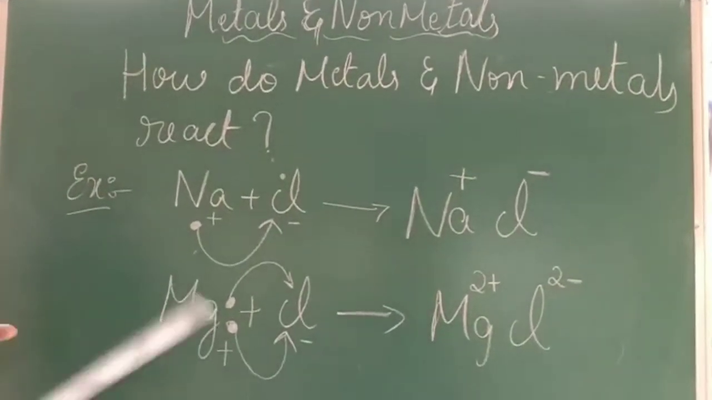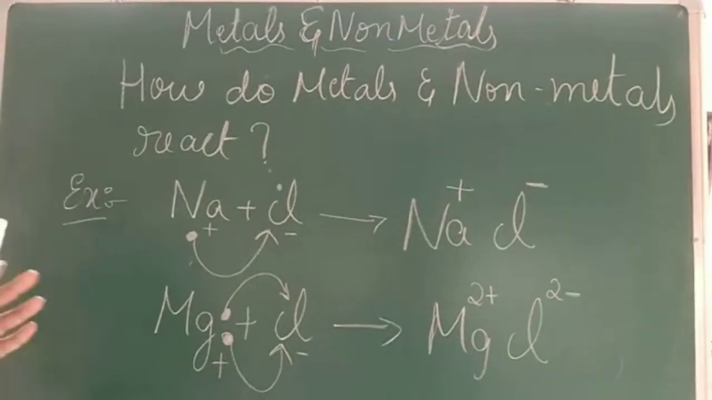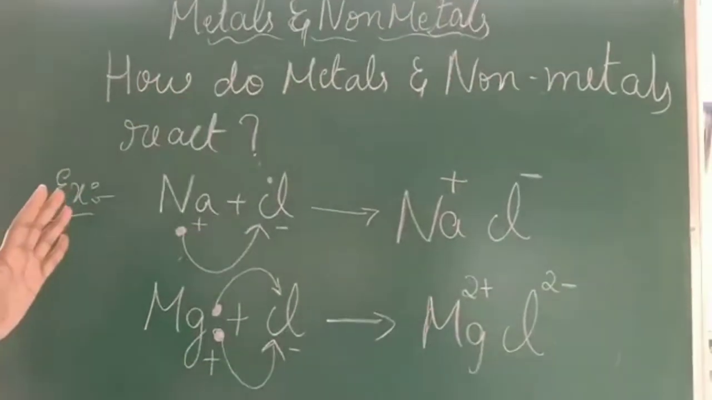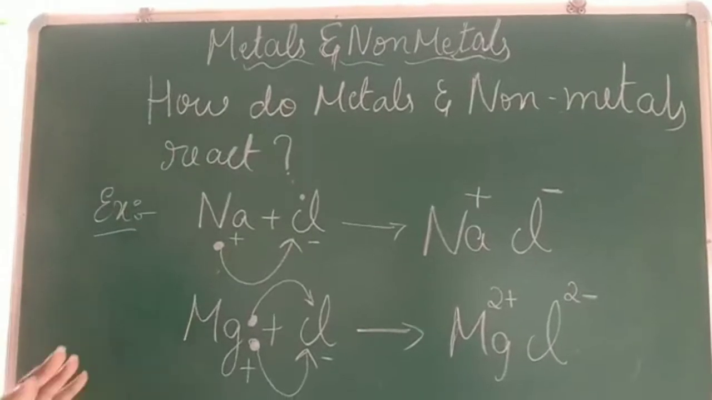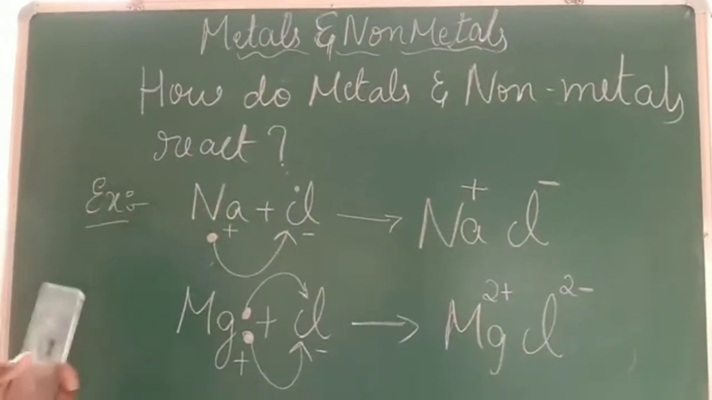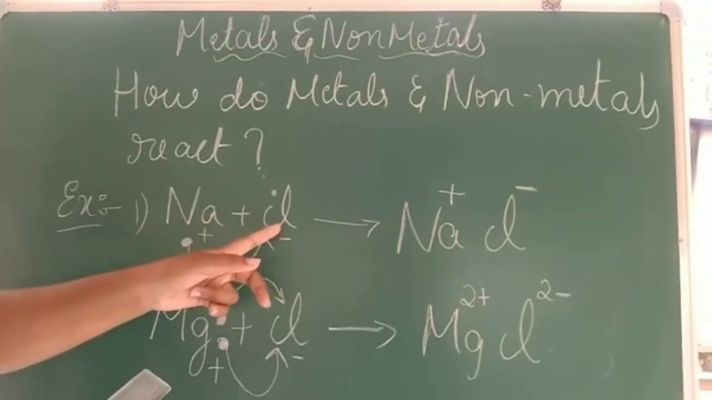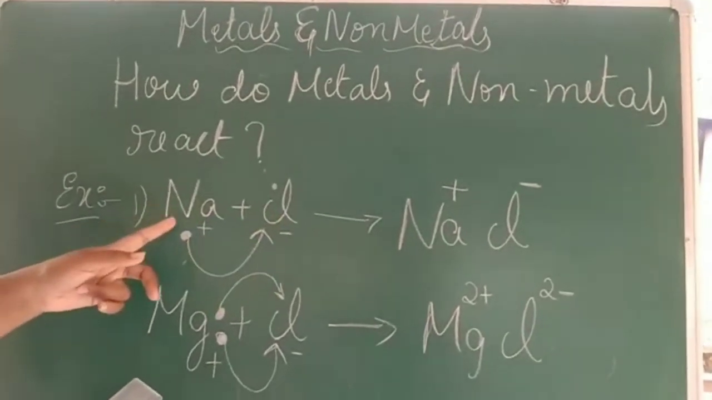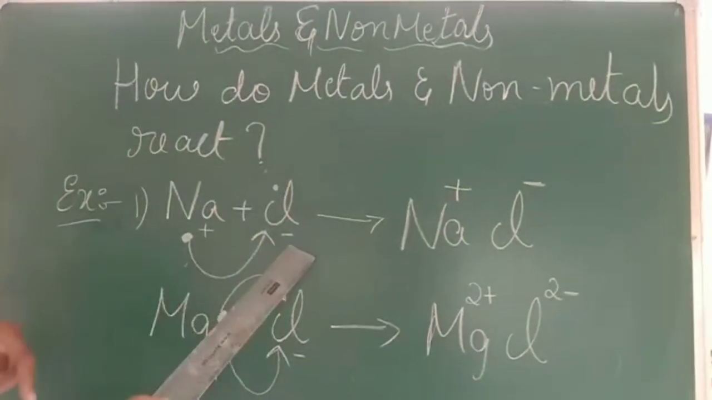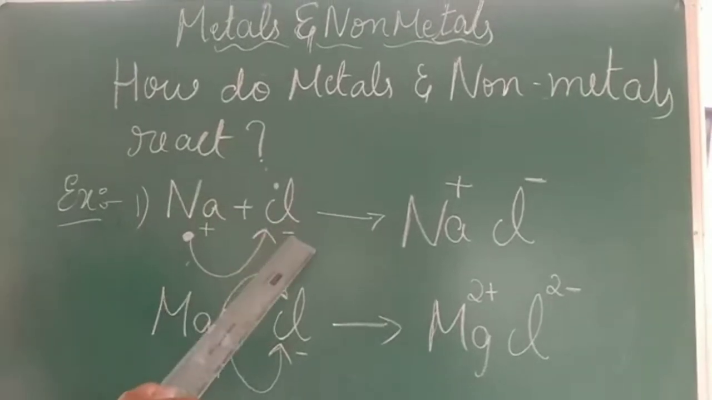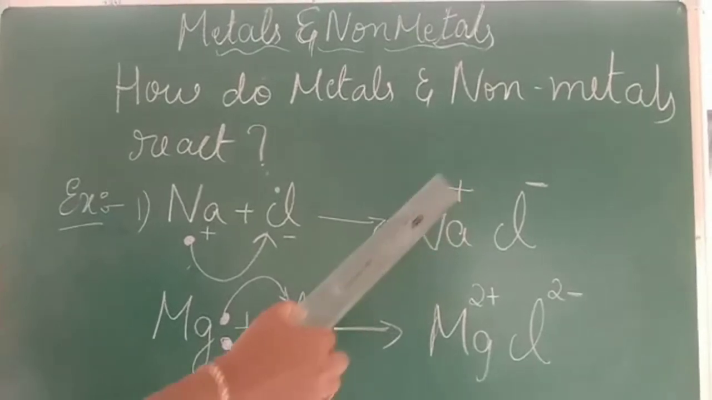I'll explain to you. See students, even if this question appears in the exam, there is no exact definition for this concept, since you need to explain it by taking an example. Here I have taken the first example, sodium and chlorine. Na stands for sodium and Cl stands for chlorine. When sodium and chlorine react with each other, you obtain the product sodium chloride.